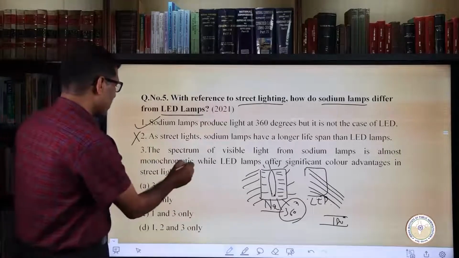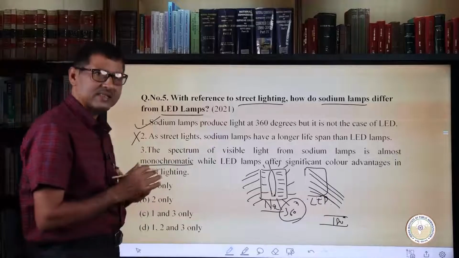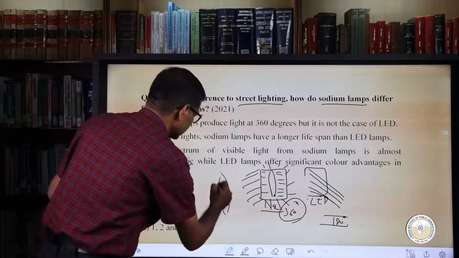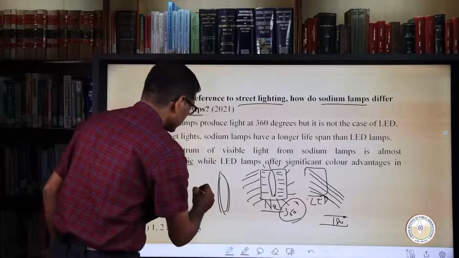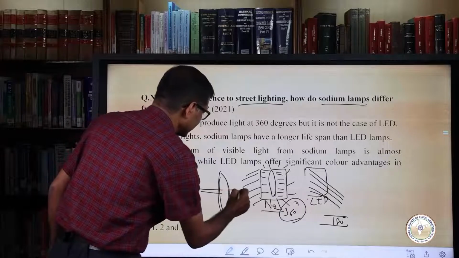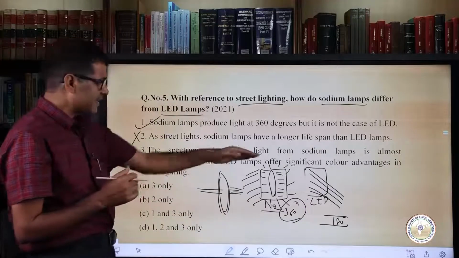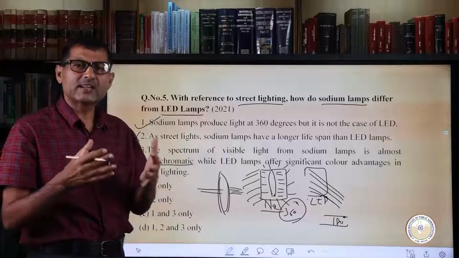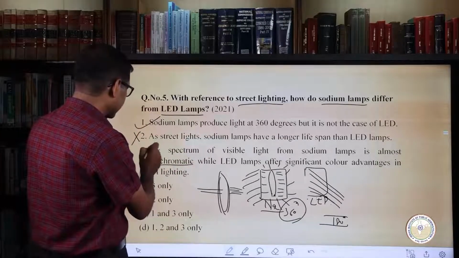Yes, we should know what monochromatic is. Mono means one and chromatic means color. So when you take the sodium light through the prism, you find the same light coming out from the prism. But in case of the LED light, it will split into 7 colors, and therefore the statement number 3 is